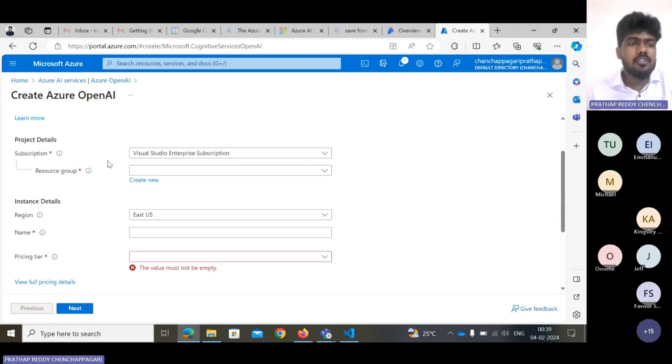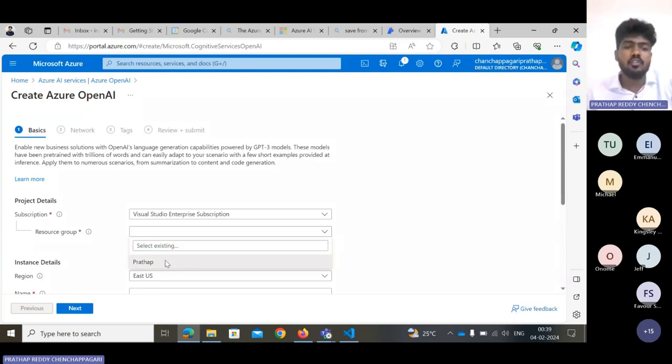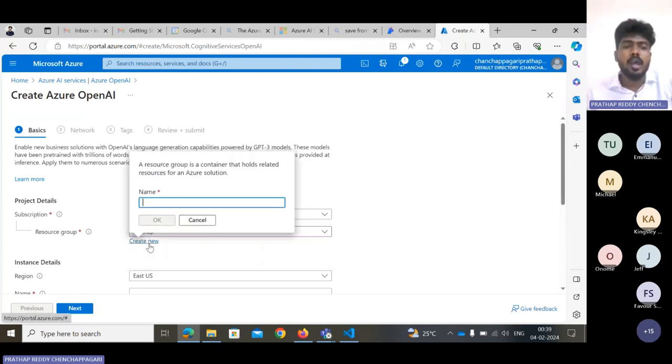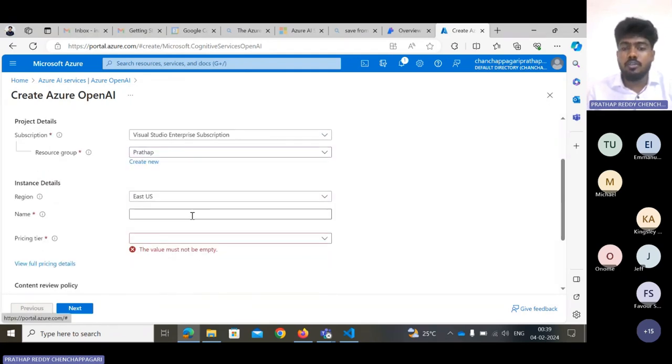Whenever you need to create one account, they will ask you some questions like subscription and resource group. If you have already created a resource group, you select it. Otherwise, you need to create the resource group instantly. You just give a name, tap okay, and it will be created. Whatever resource group you create has to be a unique one. I've already created Prathap, and I don't want to create one again.